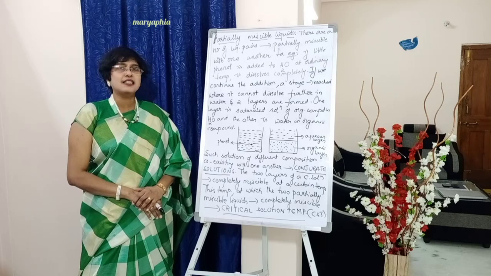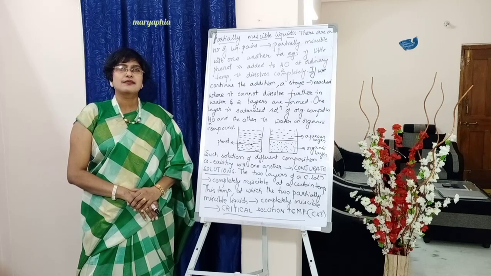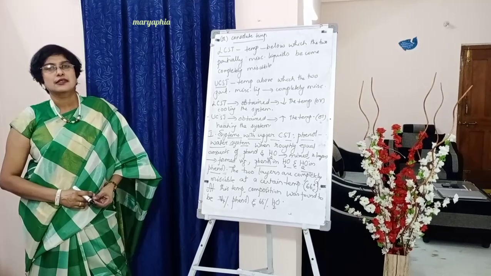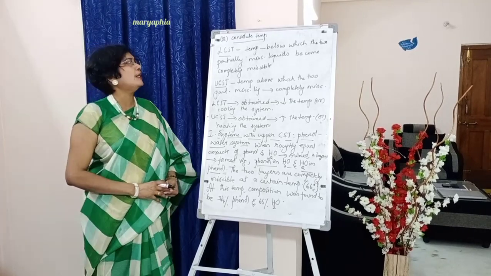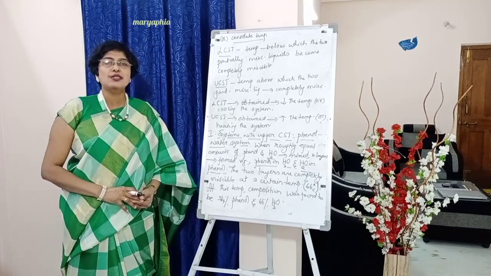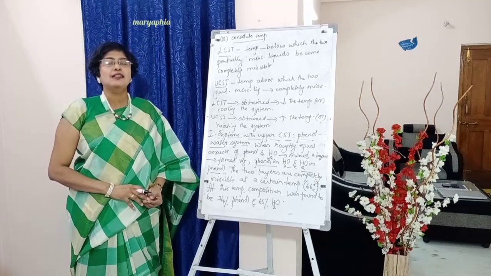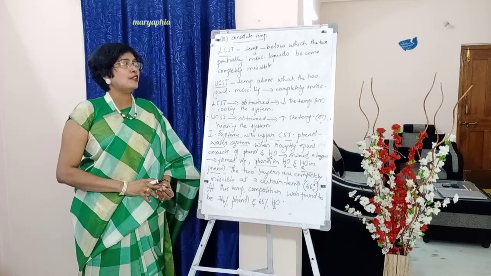Underline, students, brackets CST. Have you written? Or consolute temperature, CST or consolute temperature.